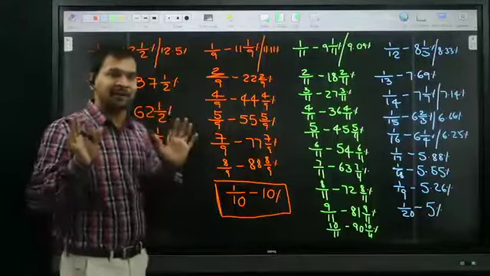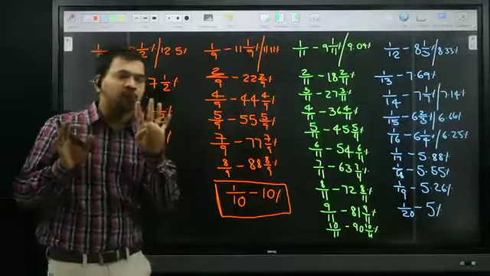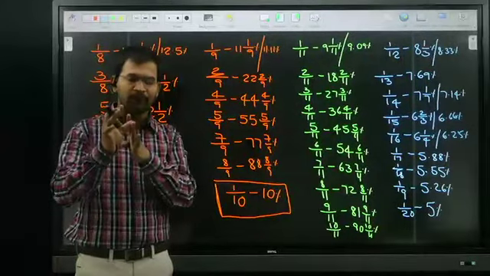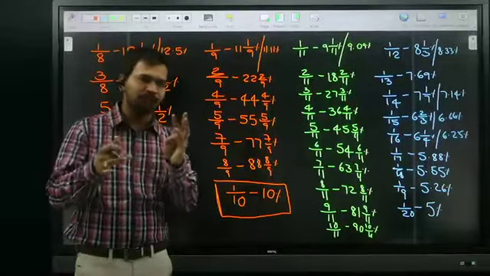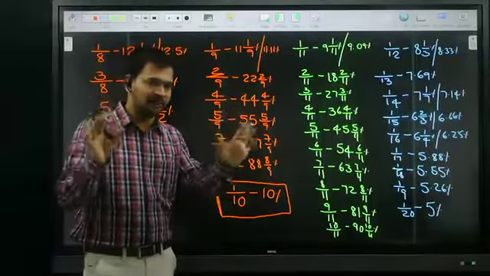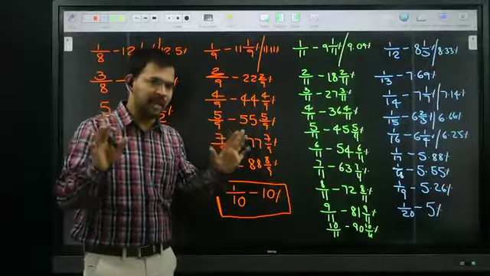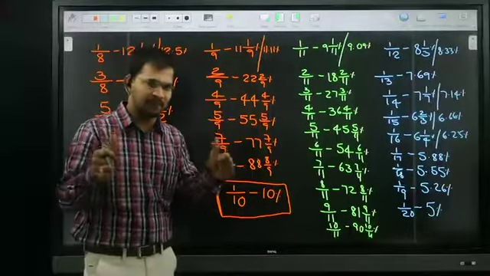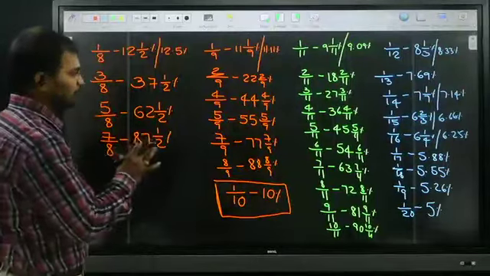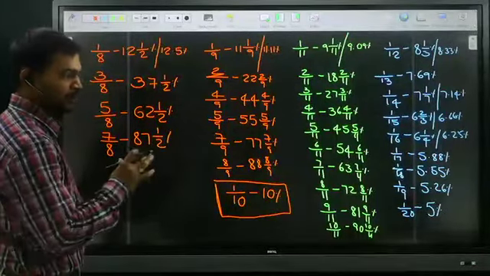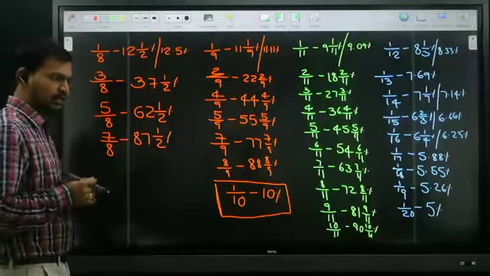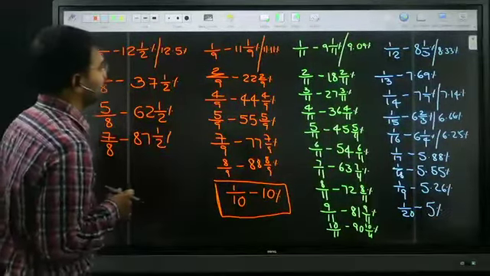I already gave the total 4 fundamental pillars: tables, square roots, cube roots. The first three are already done, and the fourth one is the fraction to percentage conversion table. This is very, very crucial. This will help a lot in the exam. Try to remember this fraction table and make a note of it after completion of the class.